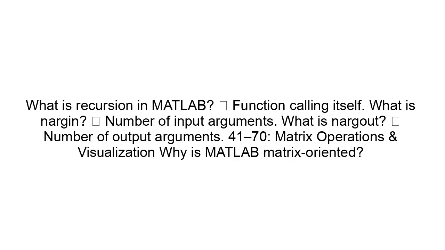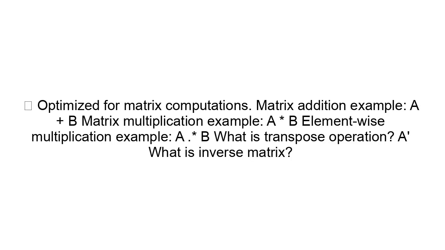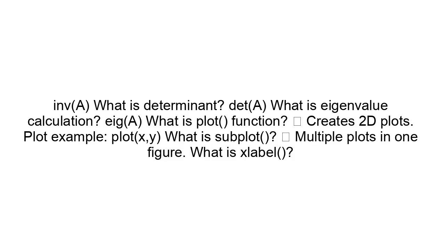Questions 41 to 70: Matrix operations and visualization. Why is MATLAB matrix-oriented? It is optimized for matrix computations. Matrix addition example: A + B. Matrix multiplication example: A * B. Element-wise multiplication example: A .* B. What is the transpose operation? A'. What is an inverse matrix? inv(A). What is a determinant? det(A). What is eigenvalue calculation? eig(A).